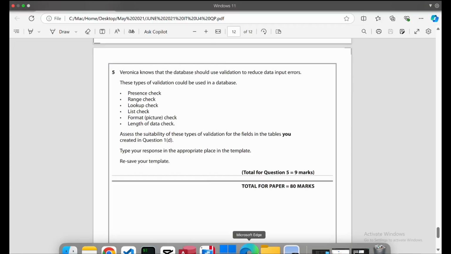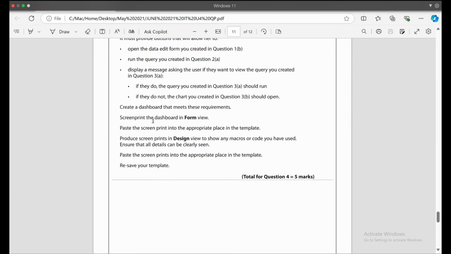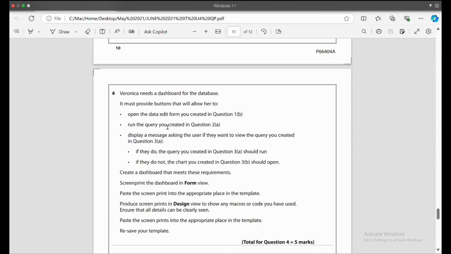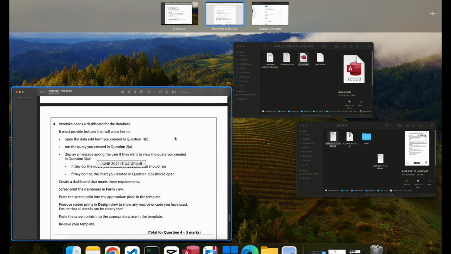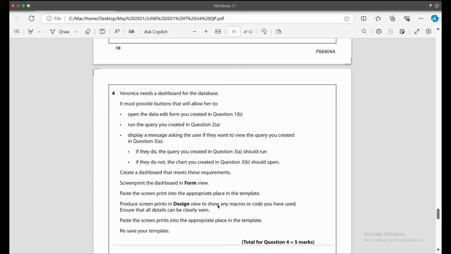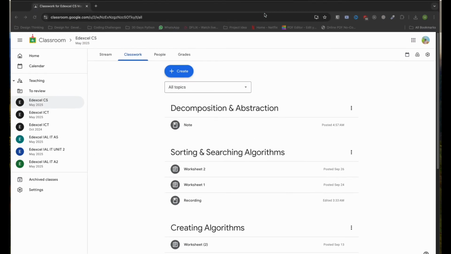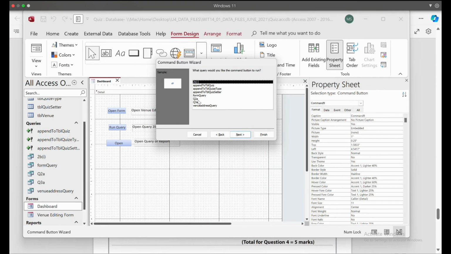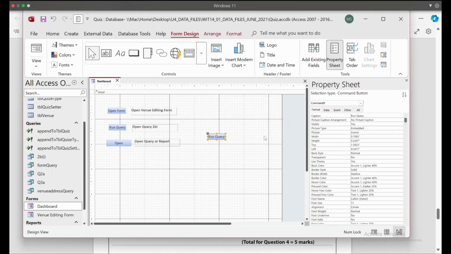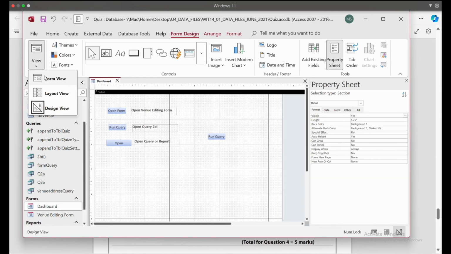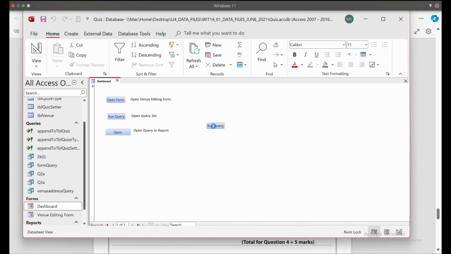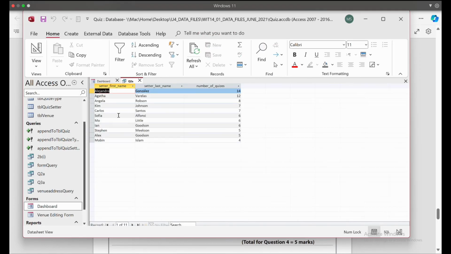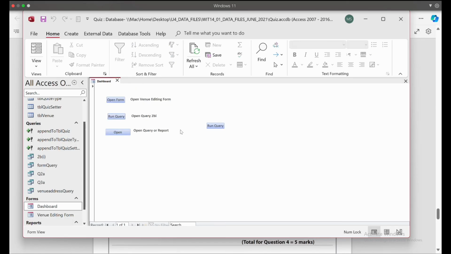So if I go to the question, for the second run query created question to B, so that means I have to open the question 2B, right? This one. So next, and then text, you can just add the run query or any name if you want to give, and then finish. Okay, so what happened now, when I go to the form view and then I click here, it will take me to the run query. The same thing is working here, right? So now we'll move to this portion.